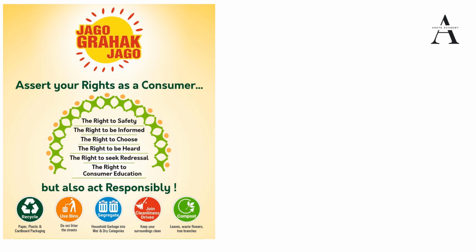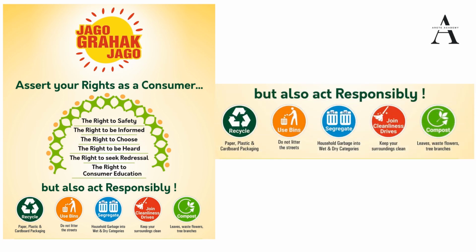Also, one of the rights is the right to consumer education. But at the same time, we have to act responsibly. So here you can see that we have to act responsibly, which includes recycling, not polluting, and segregating our waste into wet and dry categories. We should also clean our surroundings, and use organic material for composting. So these are the rights, but at the same time, the government is asking us to act responsibly. Okay, so these were the rights. Now we will discuss in detail a few other things. Let's have a look.